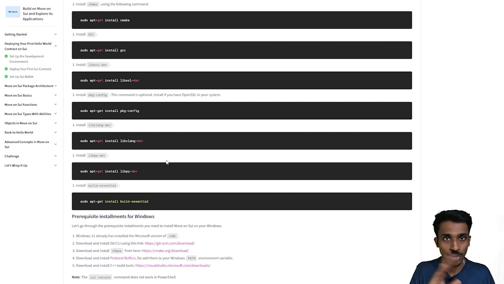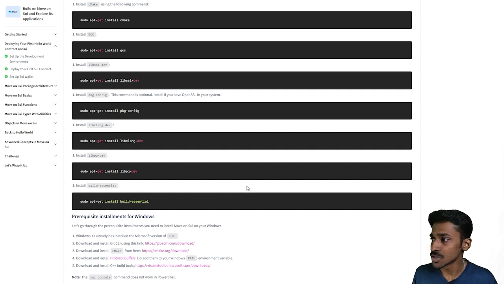So if you want to go in and do the same, like use the Windows Subsystem for Linux, it's quite easy to set up, right? The idea here is that you'll be running Linux inside of Windows. In order to do this, you don't need to do much. It's just a single command away.